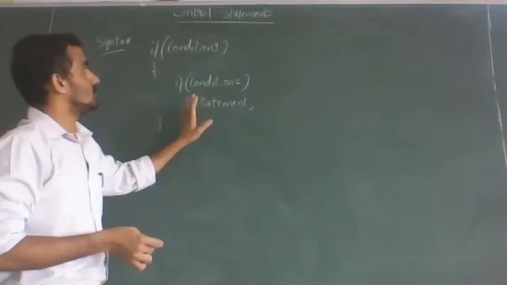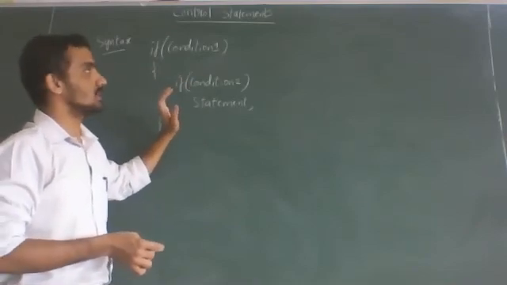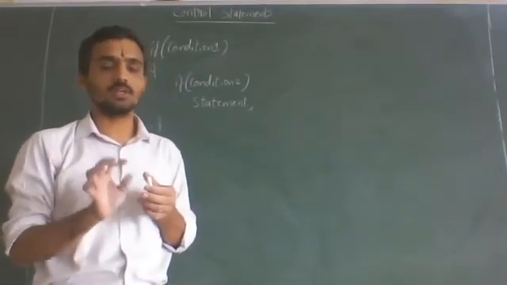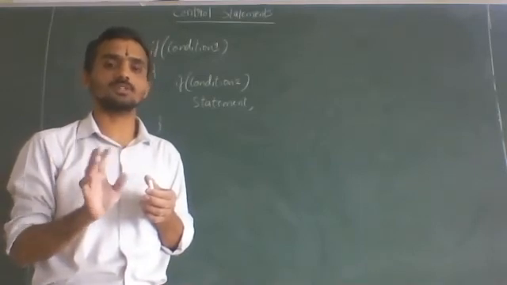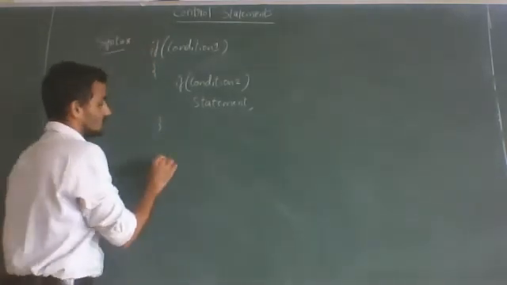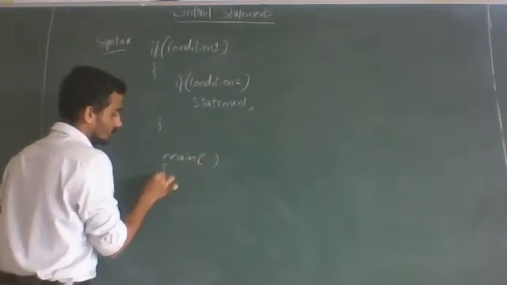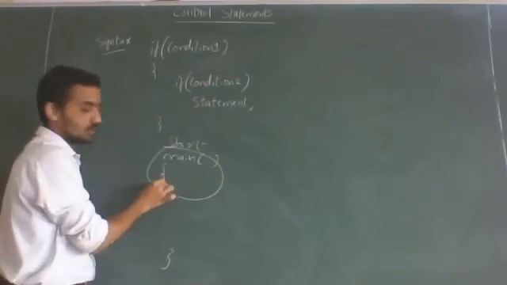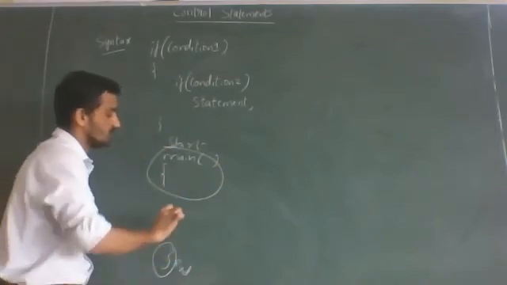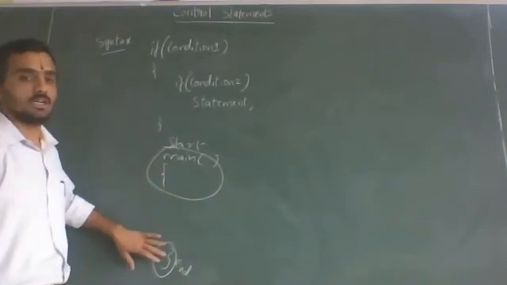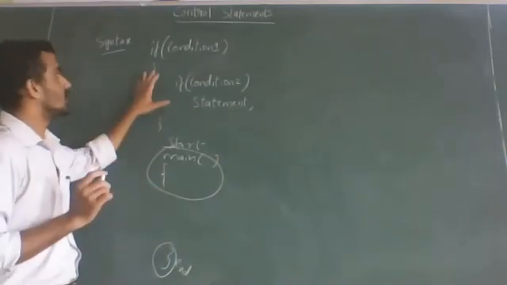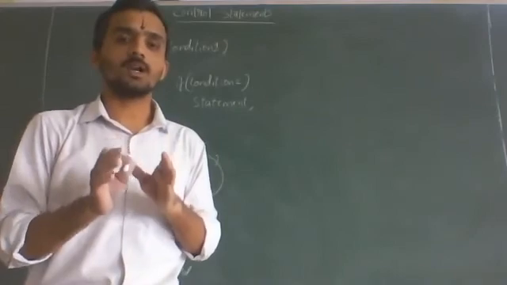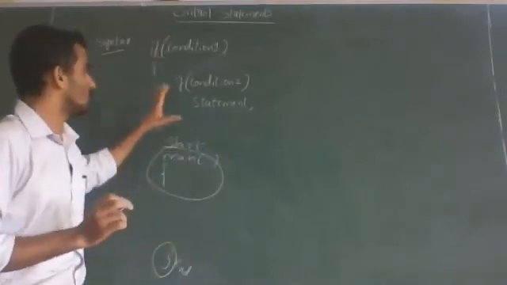Okay, and now I write the flowchart. See, when you write a flowchart, if it is part of a flowchart, there is no start or stop. In an algorithm, start and stop; similarly, in a flowchart also start and stop. Yesterday we discussed: in a program, start and stop is the main function with opening brace and closing brace. This indicates start, and this indicates end. If the main function and closing are not there, we can say it is part of the program. Similarly, in a flowchart and algorithm, if there are no words like start and stop, then it is part of the algorithm or part of the flowchart. So we are writing part of the flowchart.